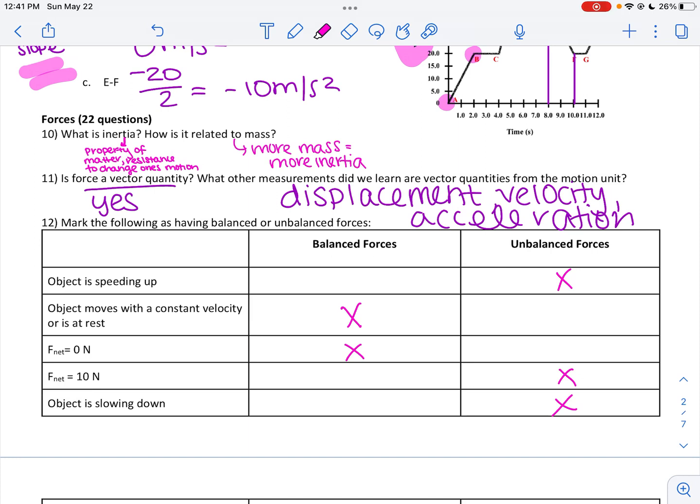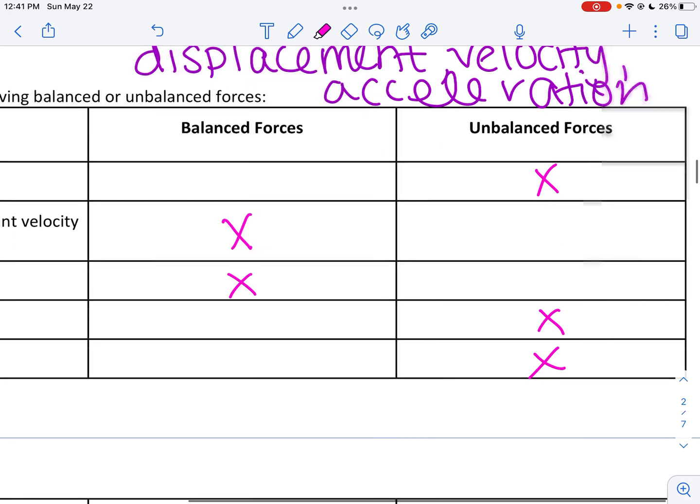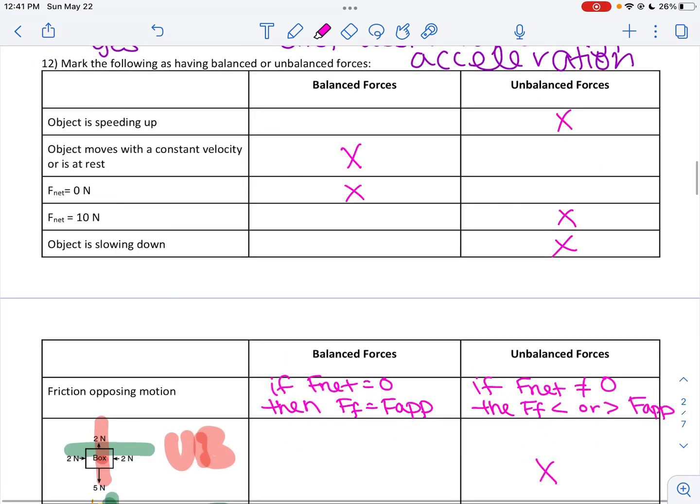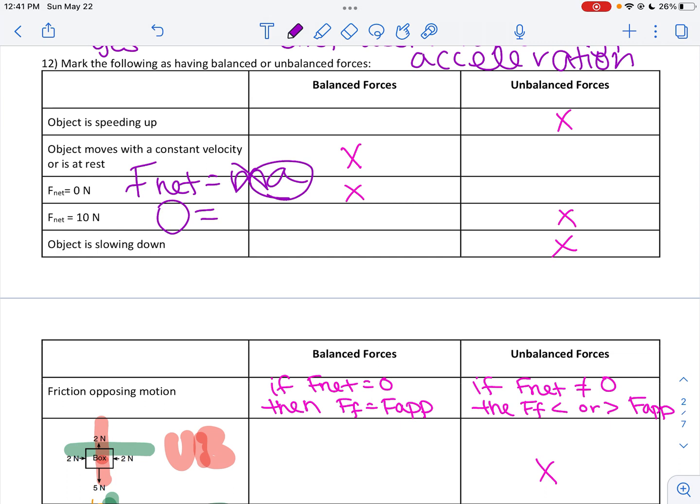Okay, so with those forces, we had balanced and unbalanced forces. We know that if the forces are balanced, net force is 0, means they're going either at a constant velocity or they're at rest because there is no acceleration, because that relates back to F net equals ma. Well, if F net's 0, it's not mass that's 0, it has to be a that is also 0, right?